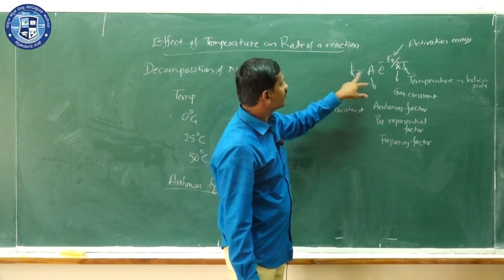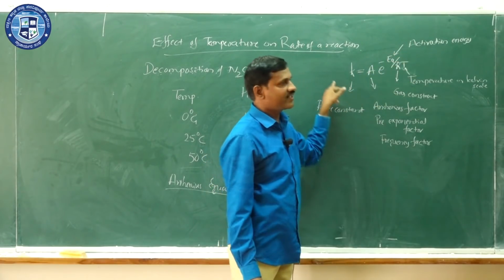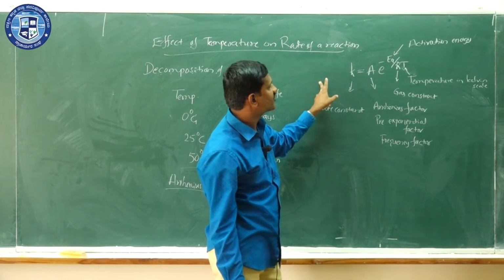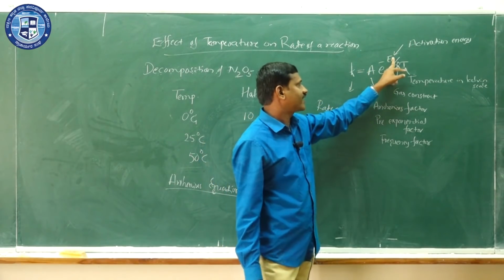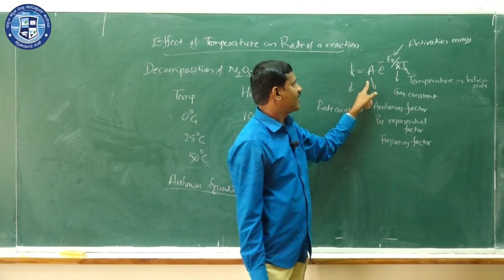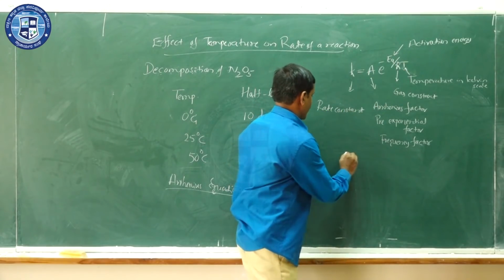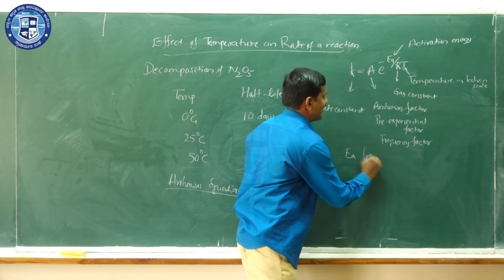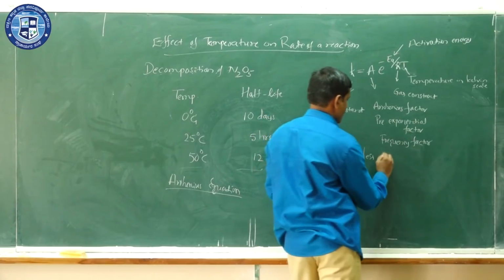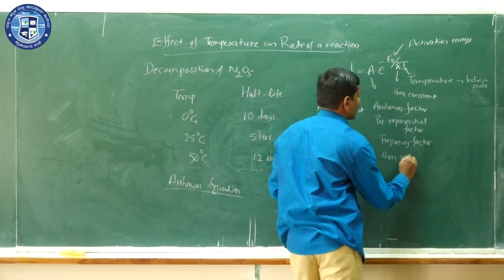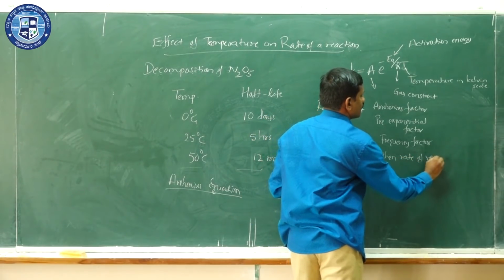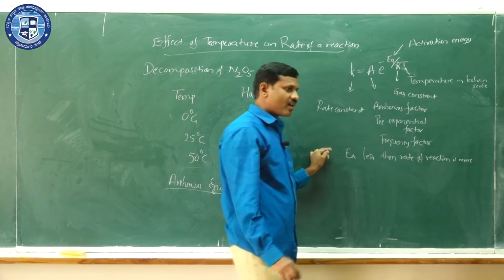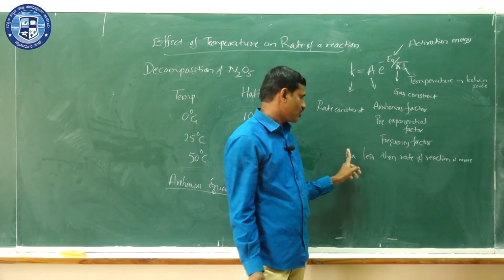Now, in order to understand the Arrhenius equation, which gives the effect of temperature on the rate of a reaction, you must have a clear idea about the activation energy. It is observed that if Ea, the activation energy, is less, then the rate of reaction is more. That means the speed or velocity of the reaction is more.